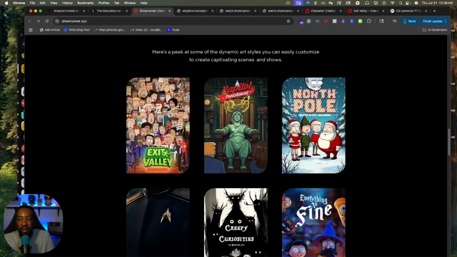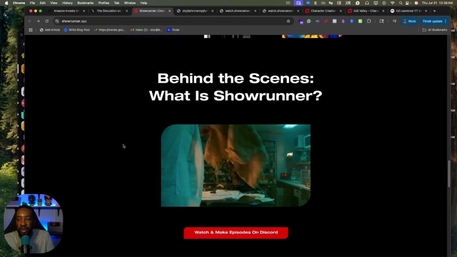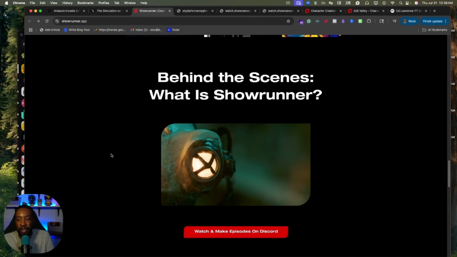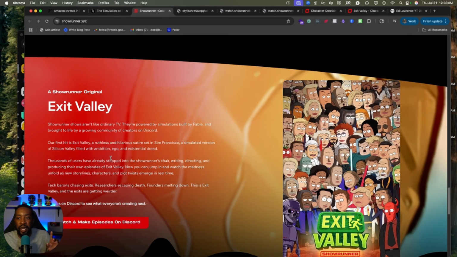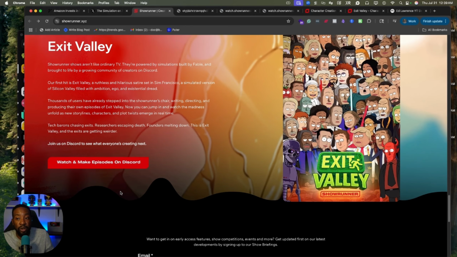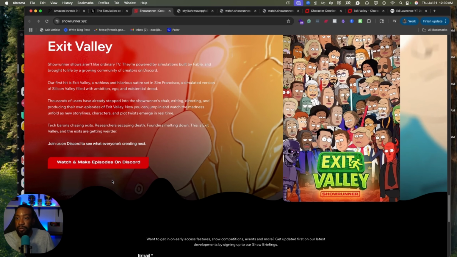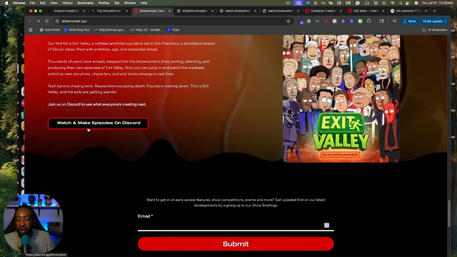Here we can see a catalog of some of the shows that they have planned, and we'll have a couple links down below so you can see the trailer of all of the access that you can get with this platform. Now, what's really special about this is before it's been in beta for a long time, so you weren't able to get started with it, but now if you follow the links down below, you can get started right now. So we can go to showrunner.xyz, and here it says watch and make episodes on Discord.